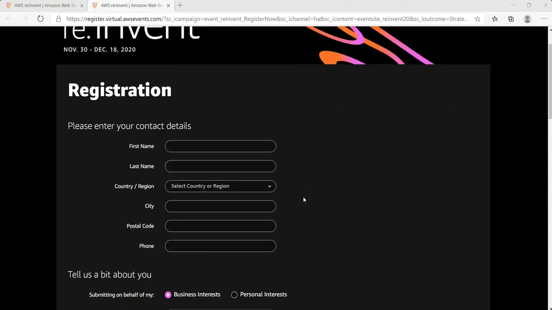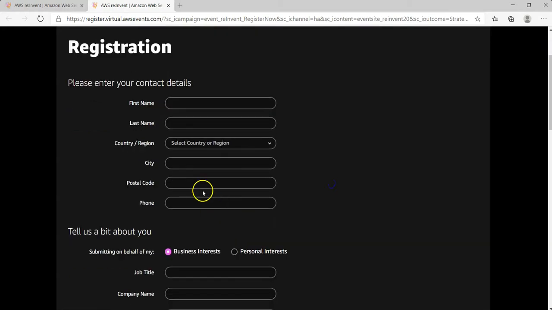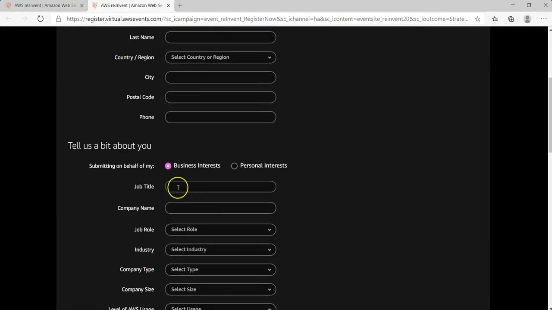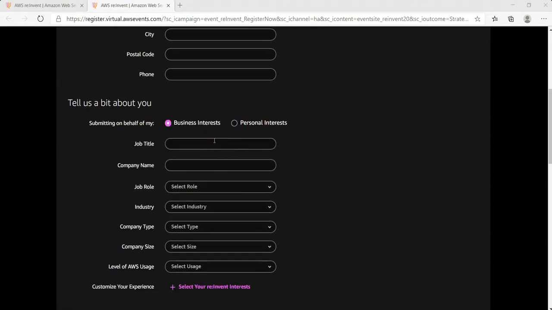So let's go through all the fields. You need to fill your first name, last name, select your country, provide the city, postal code, phone number, and here you need to select whether you have any business interest or the personal interest due to which you are participating in this event. You need to provide your job title.